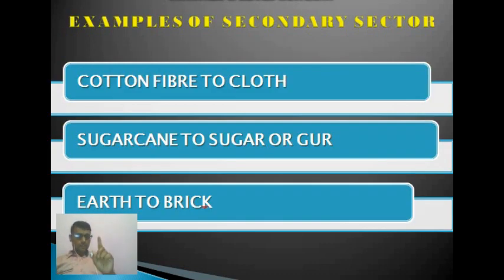So the first example, cotton fiber to cloth. If you take this example, you see one thing. First of all, we cultivate the cotton, and then we manufacture it into cloth after completing many processes, weaving and spinning, and then we convert it into the clothes that we are using right now.